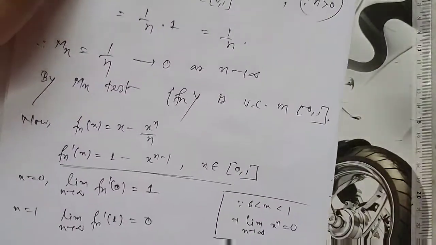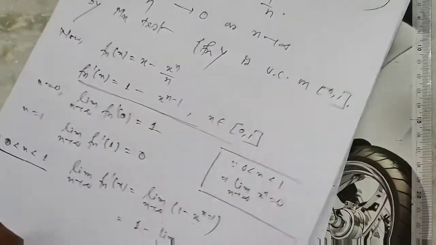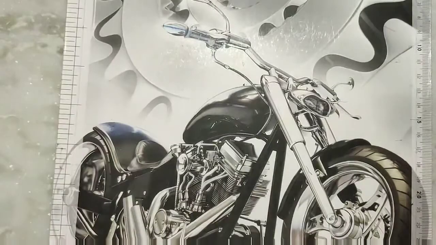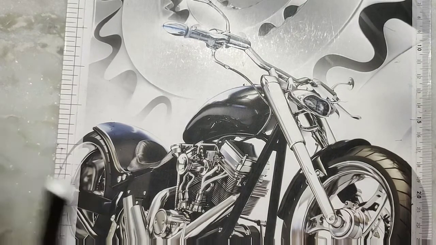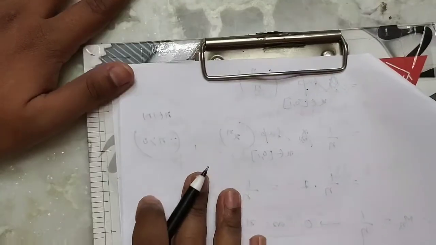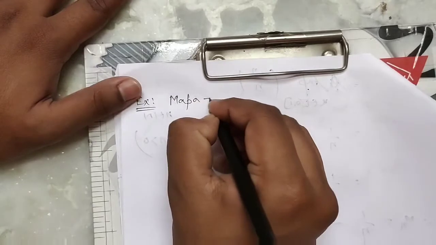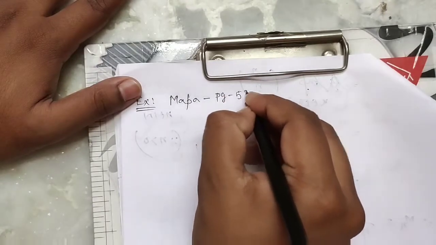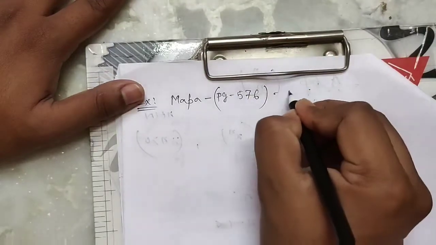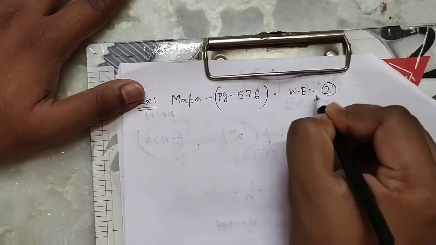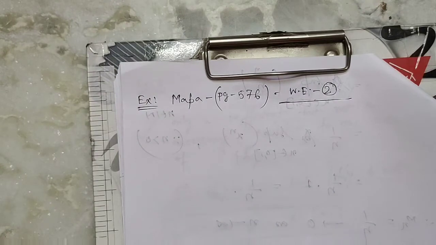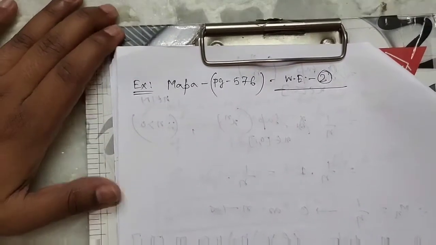Now we discuss another example, of MAPA number 576, like example 2. So what is our question?